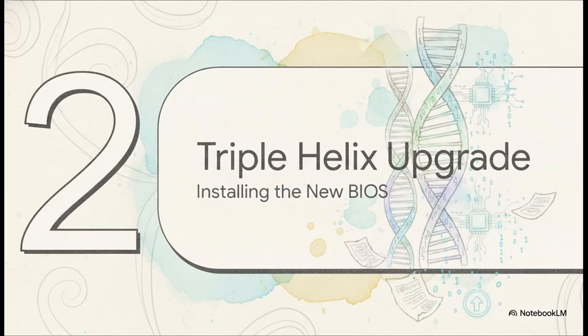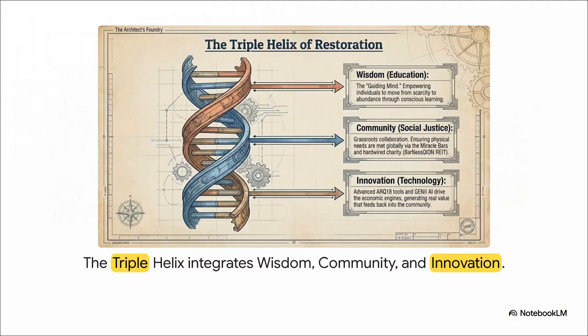Moving right along to part 2, the triple helix upgrade. Time to install the new BIOS. Forget fragile paper treaties and zero-sum economics. The proposed solution is a hard-coded system upgrade that the sources call the new BIOS for global prosperity. They refer to it as the triple helix of restoration. It interlocks 3 absolutely essential layers: wisdom through education, community through social justice and physical needs, and innovation through advanced technology. You can't just pick one. They have to operate together in perfect, self-healing synchronization to create lasting stability.